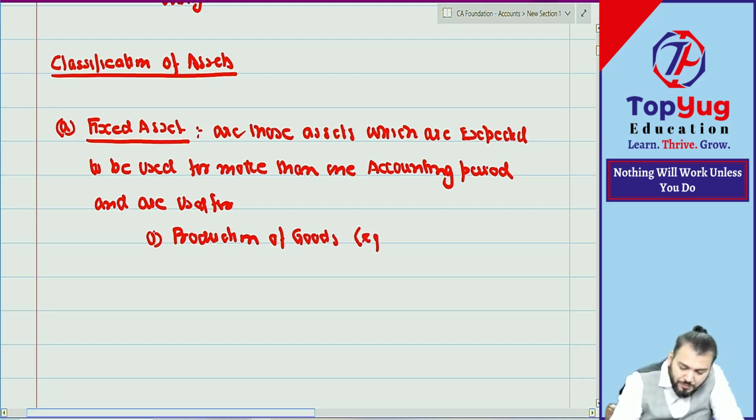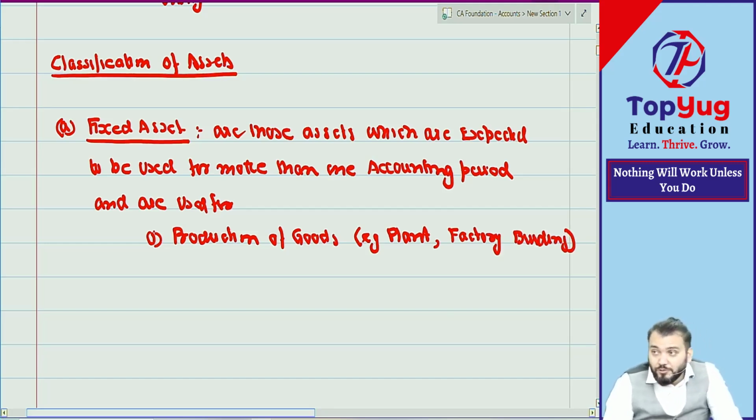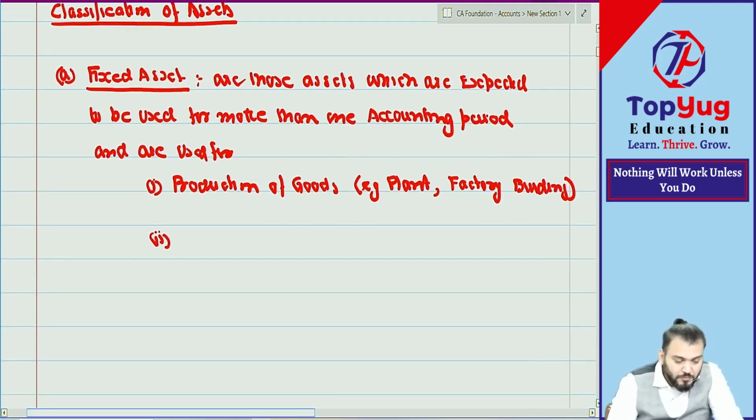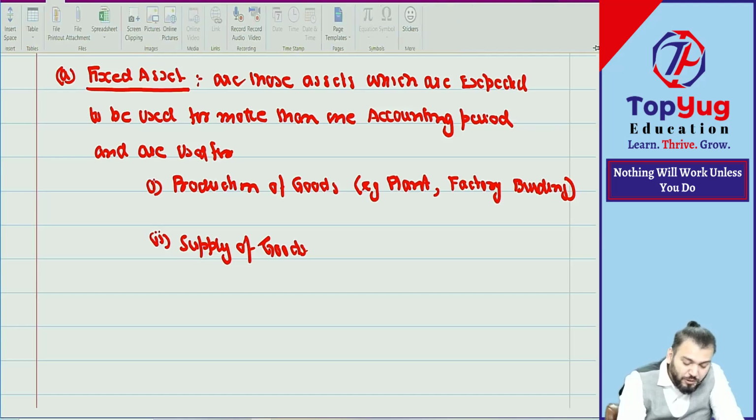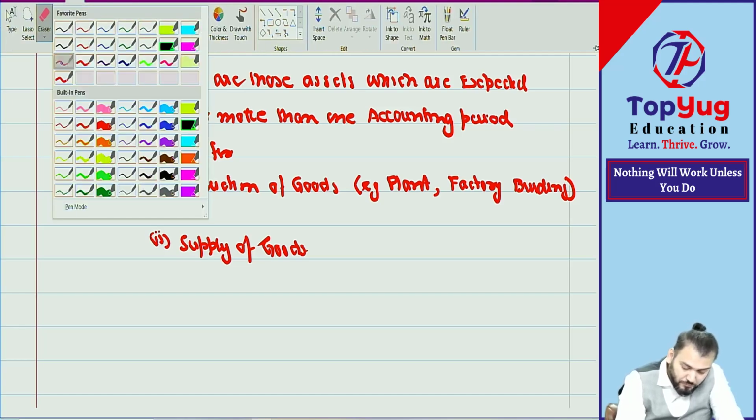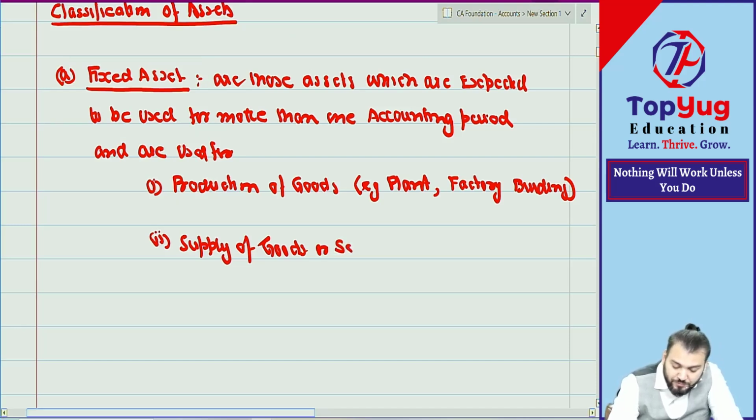Can you say, for example, plant or factory building, agreeing. These are used for production of goods. Point number two. Correct. Can you say for supply of goods or services? For supply means either we'll do manufacturing or we'll do what? Trading now. So supply of goods or services.